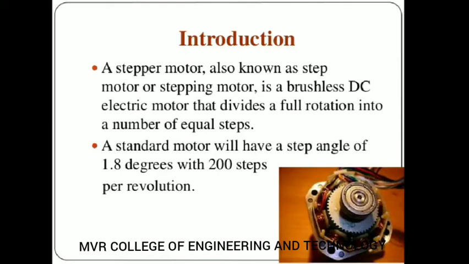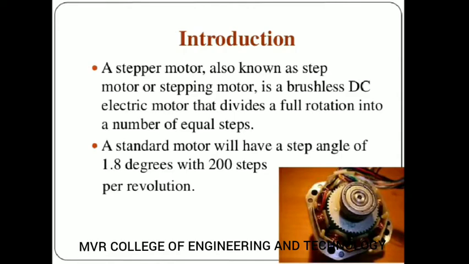So a standard motor will have a step angle of 1.8 degrees with 200 steps per revolution. So imagine, 1.8 degrees step means it is very less stepping.